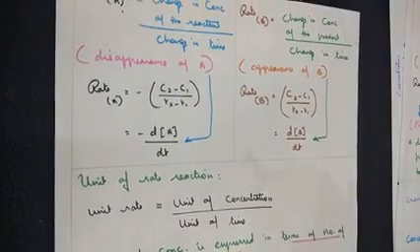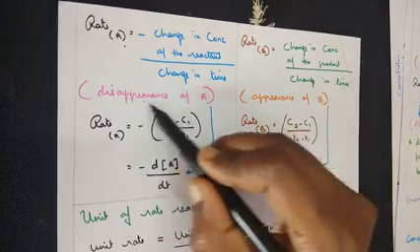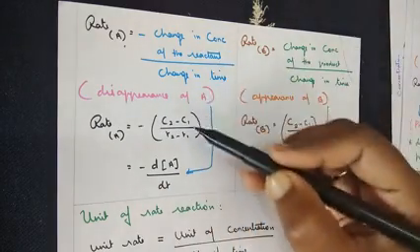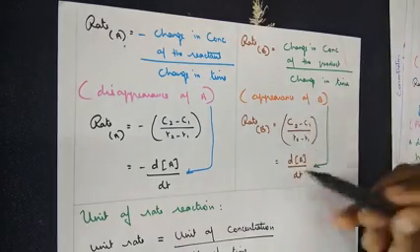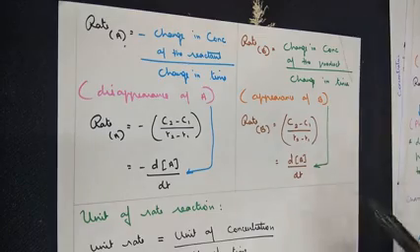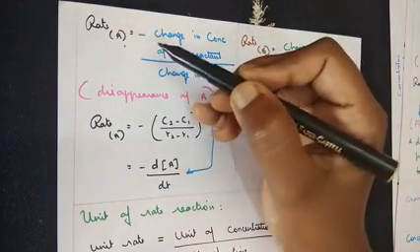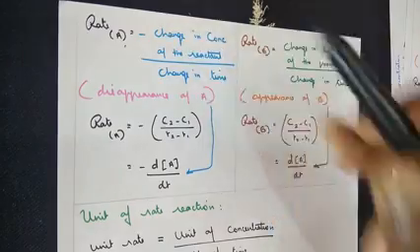So all you have to remember: on the reactant side, disappearance of A stands for decrease in the concentration. On the product side, appearance of B stands for increase in the concentration. The minus sign depicts the steady decrease in the concentration.